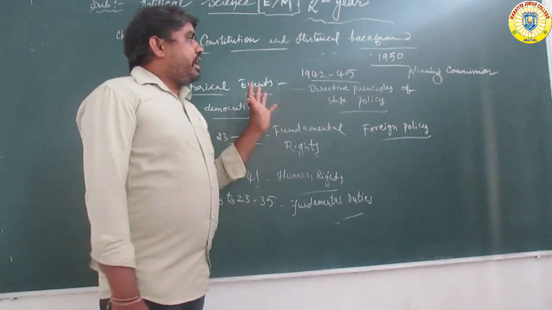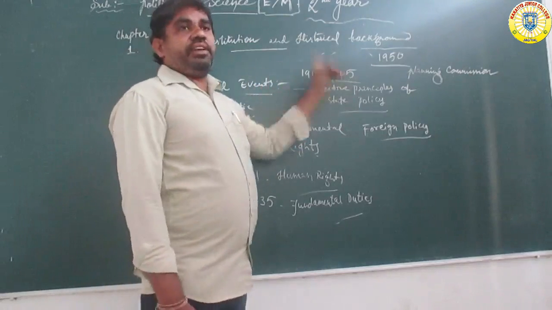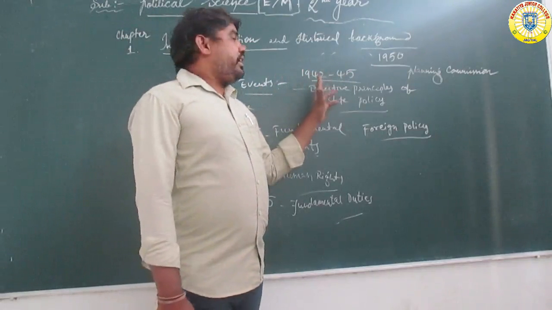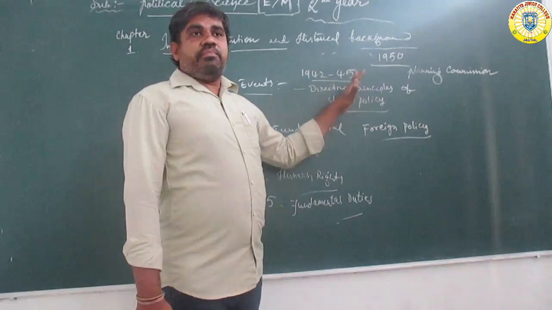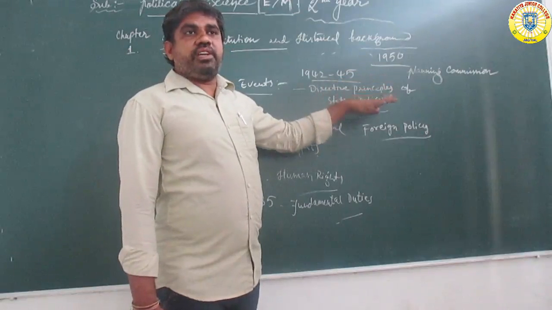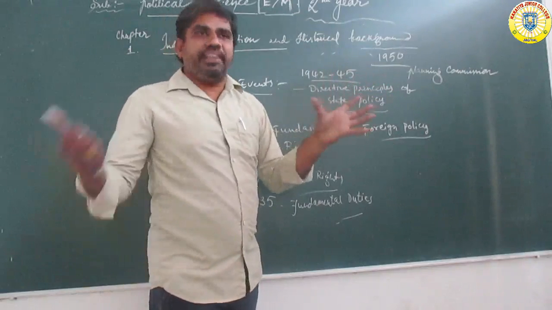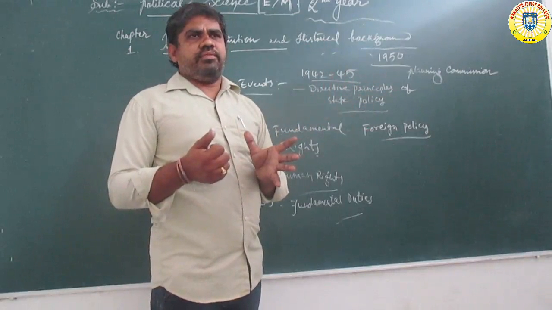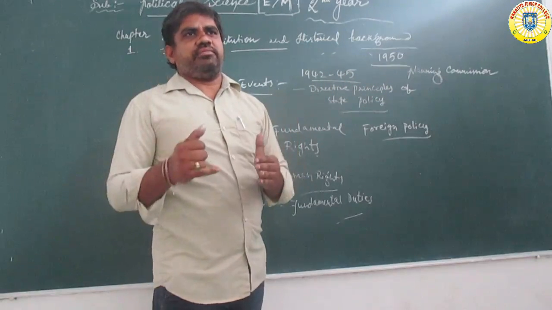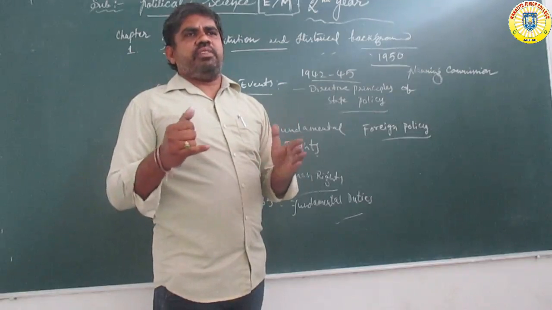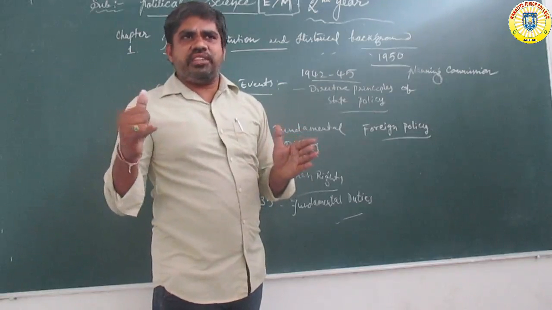So, 1942-45, once again: directive principles of state policy were announced in the constitution by some leaders. Constitutional leaders. How many members are there in the constituent assembly? 293 members.